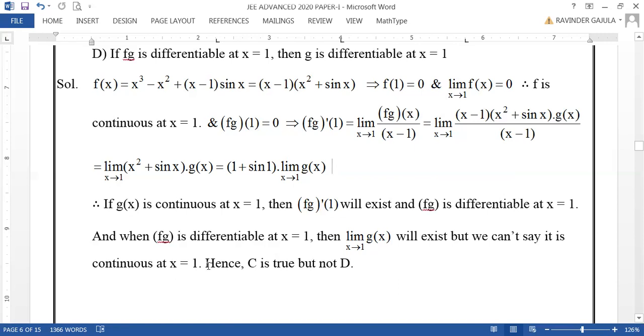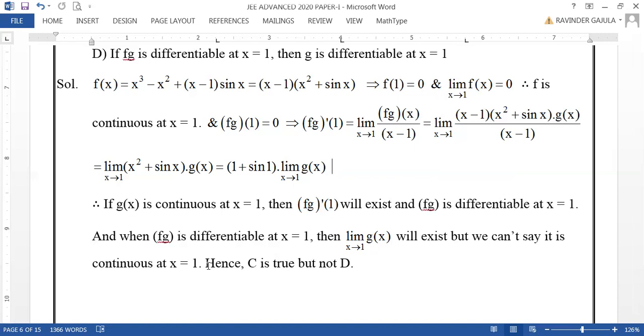Even though both left and right limits exist and are equal, it may not be equal to the functional value g of 1. Hence, it is not sure that g of x is continuous at x equal to 1. Therefore, it is not sure that it is differentiable at x equal to 1.